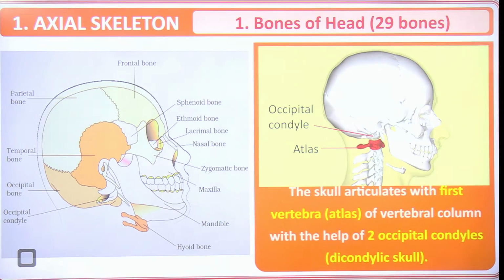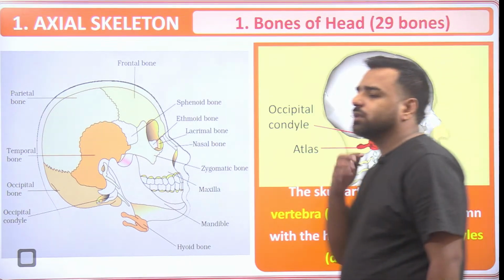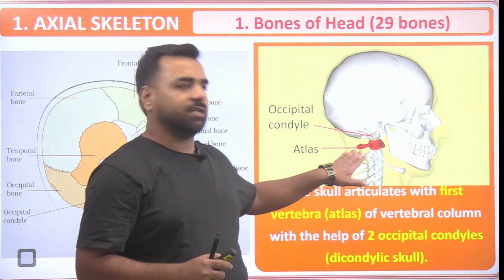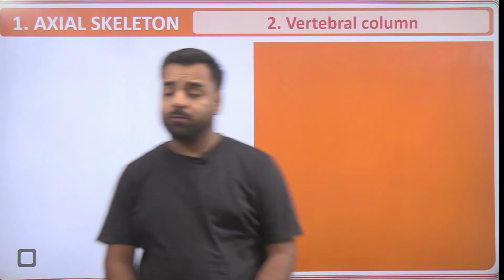If I talk about the bones of the head, the skull actually articulates with the first vertebra, this red colored portion, which is the atlas of the vertebral column, with the help of 2 occipital condyles. So if someone asks you with which particular bone the head is connected with the vertebral column, that's the atlas, right? Okay, so proceeding further.